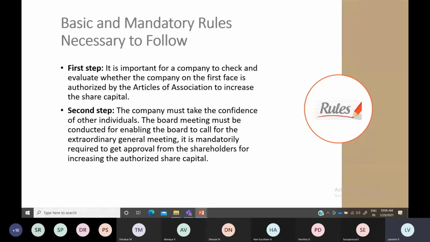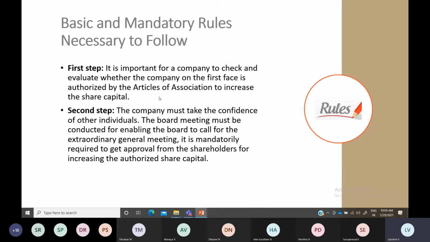So you can make this alteration of share capital only if the articles of association permit you to do so. Since it is mentioned as a capital clause in the memorandum of association, if you want to change the capital clause of your memorandum, then the articles of association should permit you to do that. If it has not been mentioned, then you have to alter your articles of association first, and then only you can either increase or decrease your share capital.